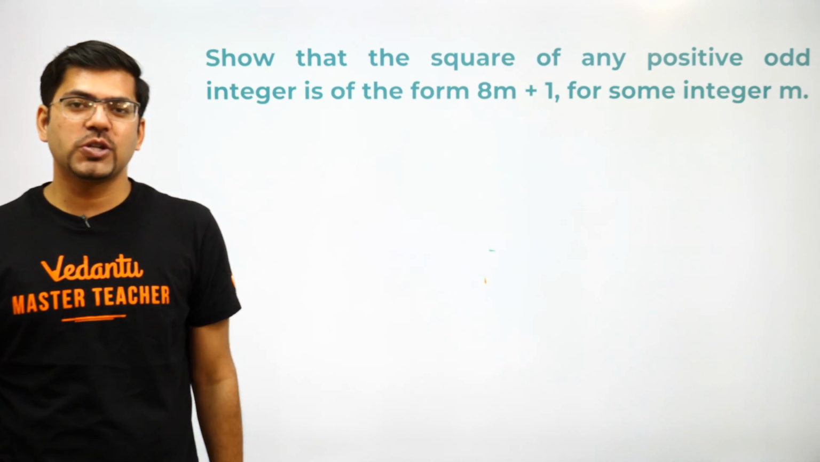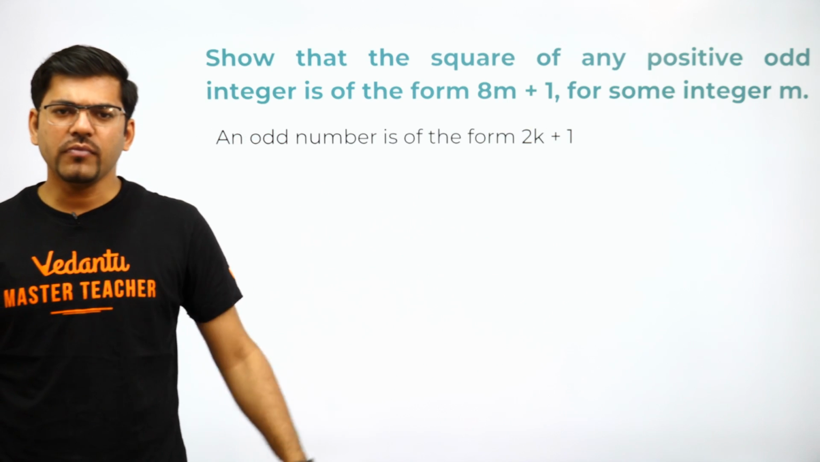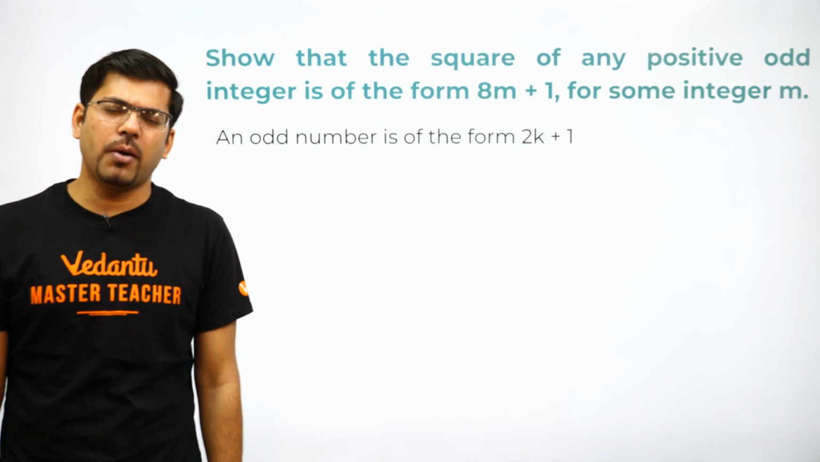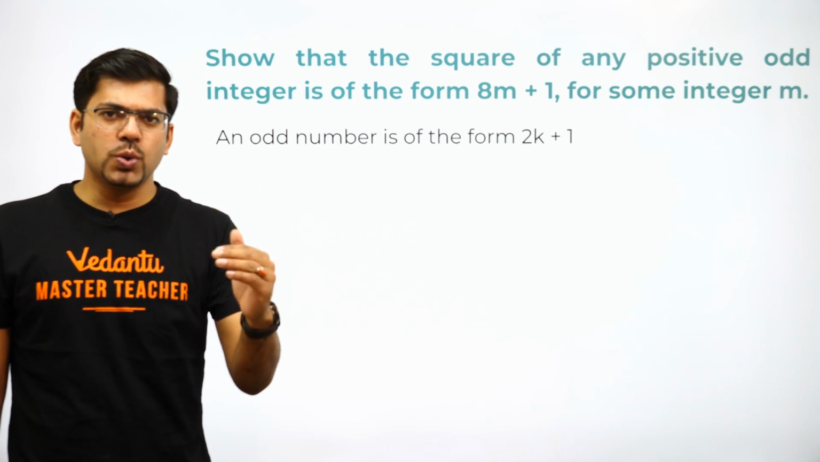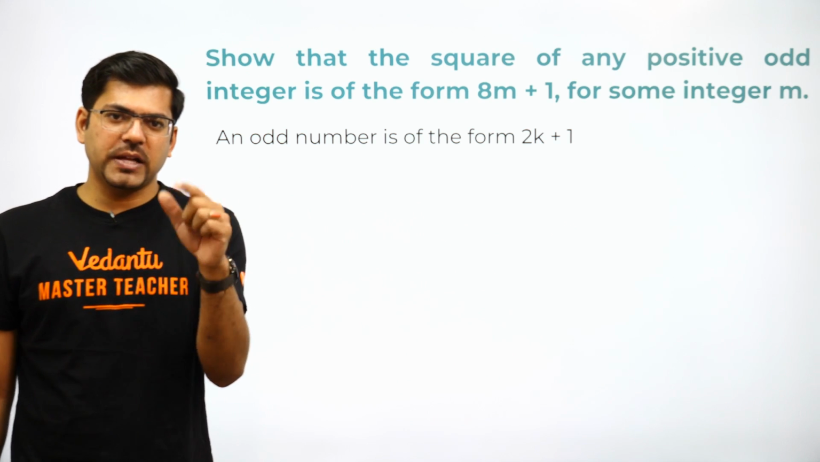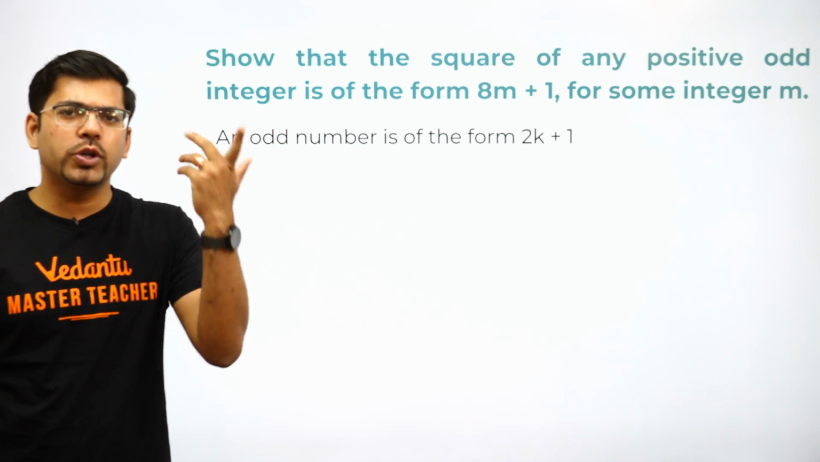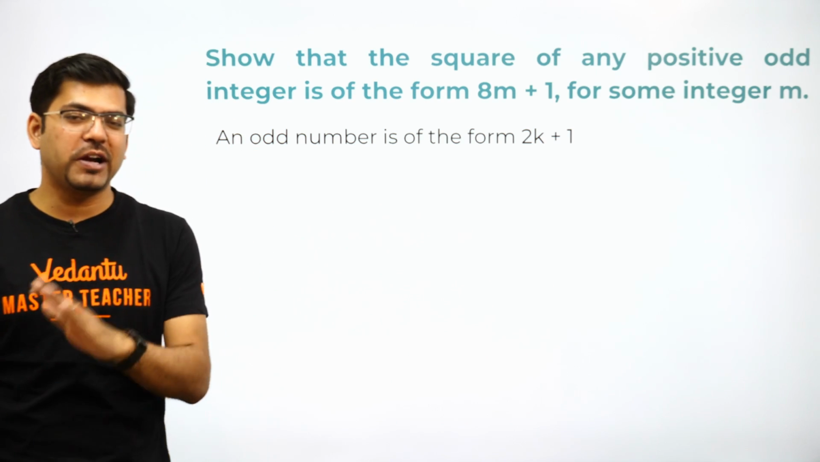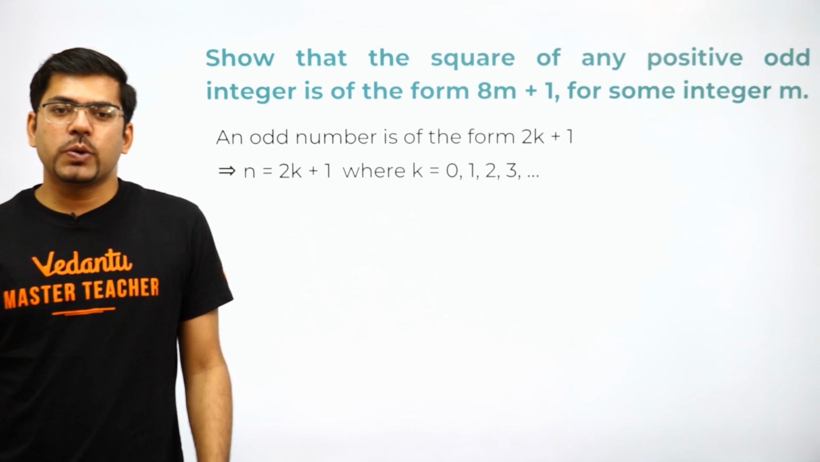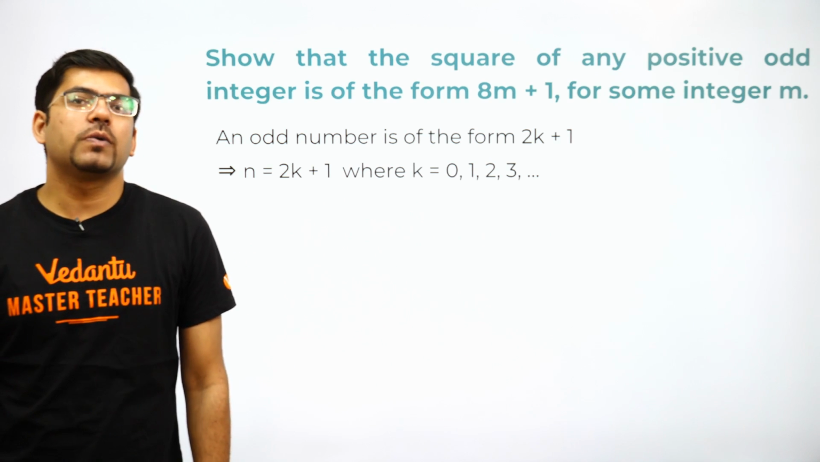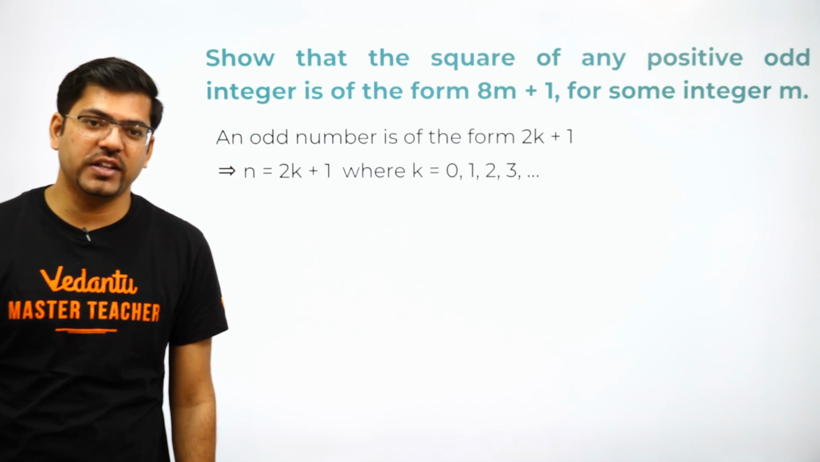This is important. So moving on, the solution for this question would be: an odd number is always of the form 2k plus 1. Just now we have seen it in the previous question. 2 times any number is even, and even plus 1 is odd. So 2k plus 1, you can write 2k plus 1, 2p plus 1, 2q plus 1, any variable, that's completely fine. Now the next step would be that n equals 2k plus 1, where k is equal to 0, 1, 2, 3. Defining the terms is very important. So always define the terms.